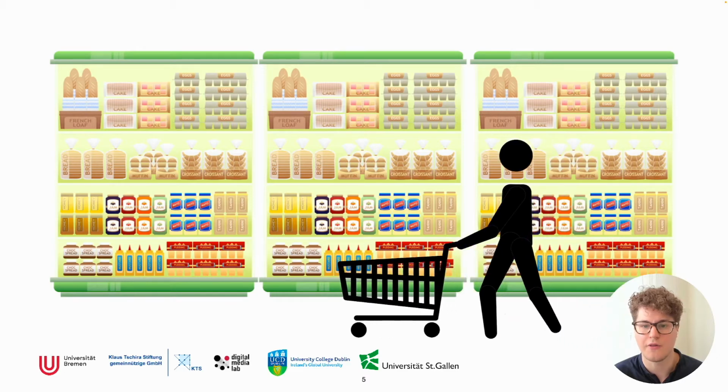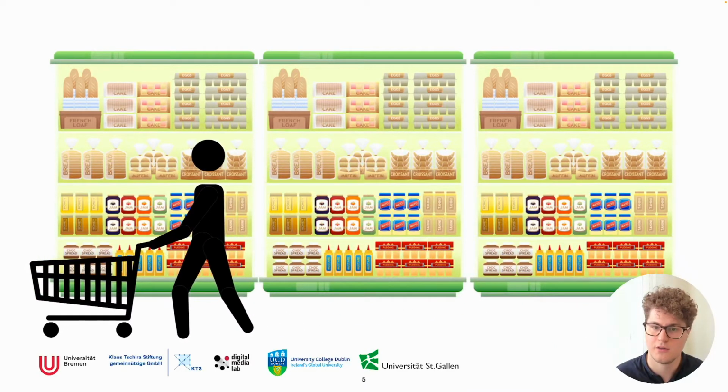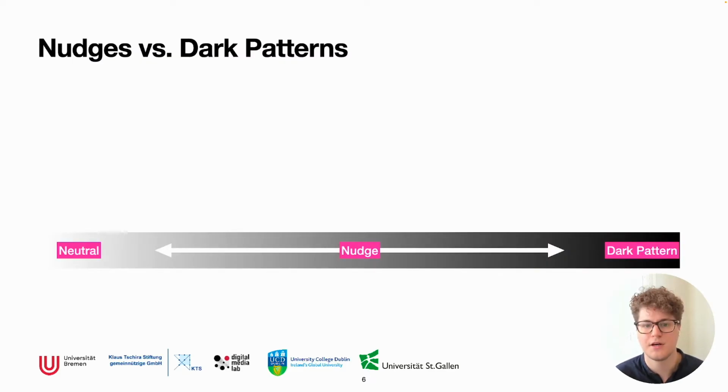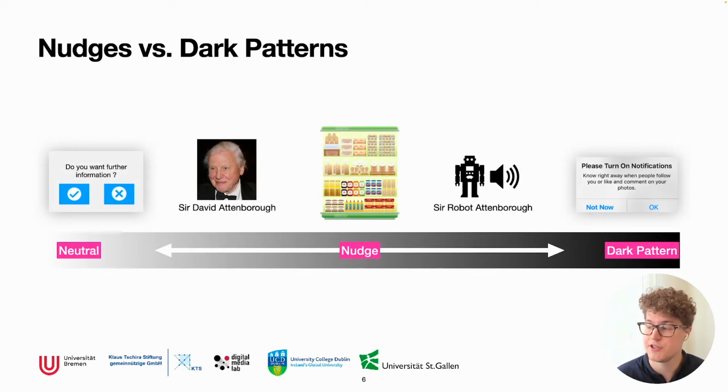Imagine you're walking down the aisle of your favorite grocery store. What we notice first are usually those items that are placed directly at eye height. And there's a good reason for it, because we can be biased by items that we see first and buy them. But how do we know whether a design is neutral and harmless, a mere nudge, or a malicious